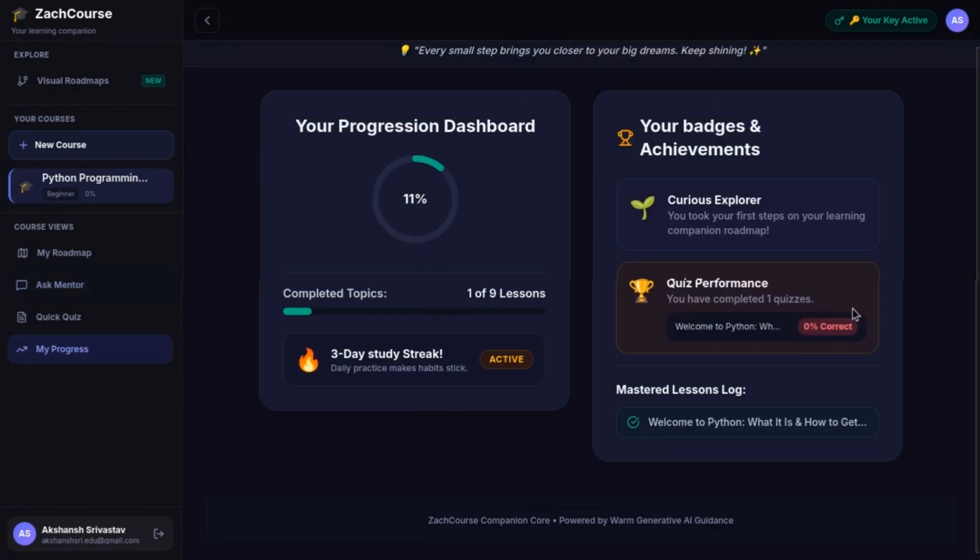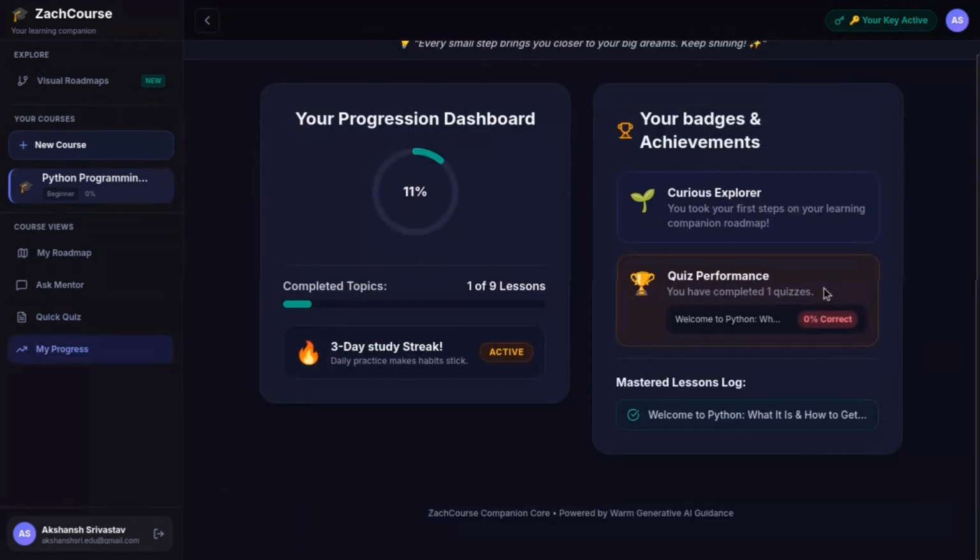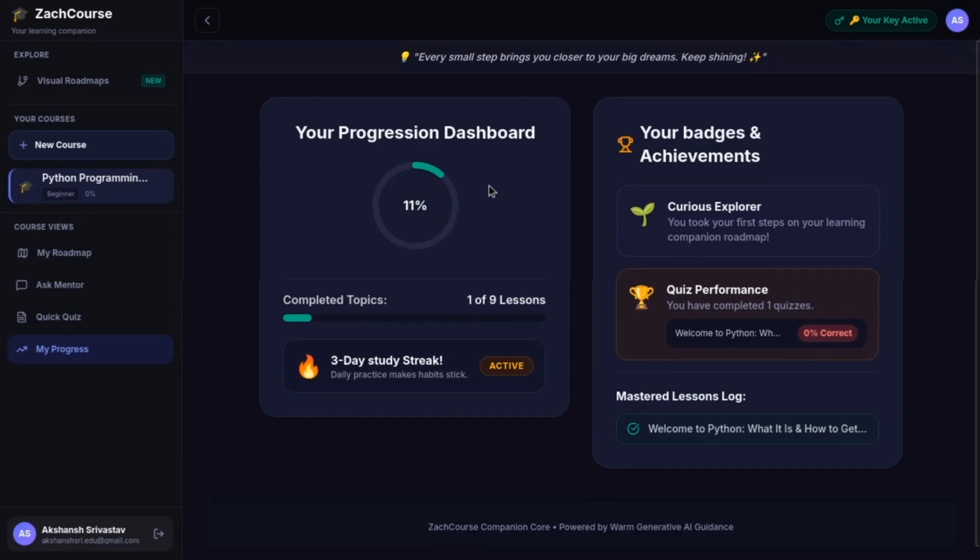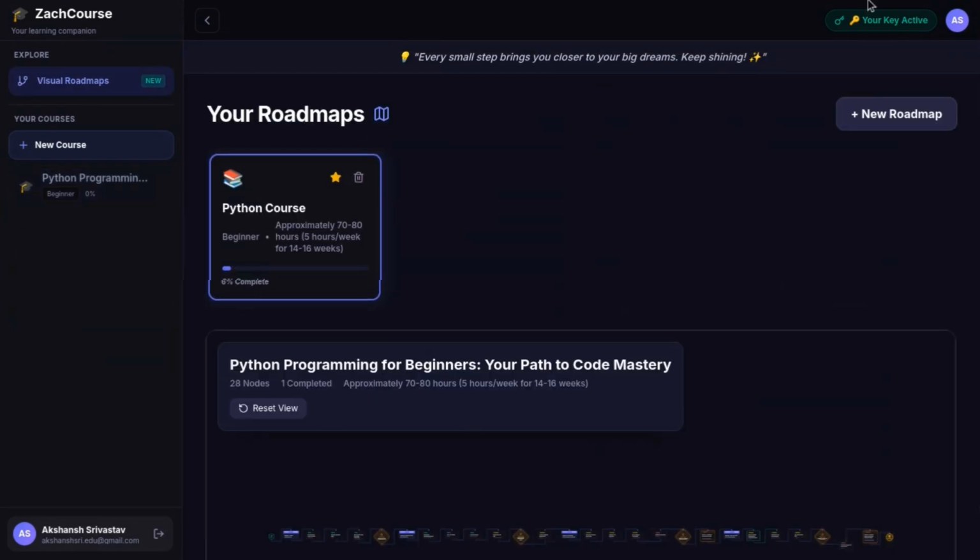So now let's move to my progress, and as you can see, there were 0 correct answers in the quiz that I gave, so it says 0 correct, and this progress is forever stored. Since I marked 1 of 9 lessons as completed, it has stored this progress. You can of course anytime delete your course or visual roadmap, and yeah, this was it. And if you remove this key from here, this is of course stored in your local browser so that nobody gets a hand of them.